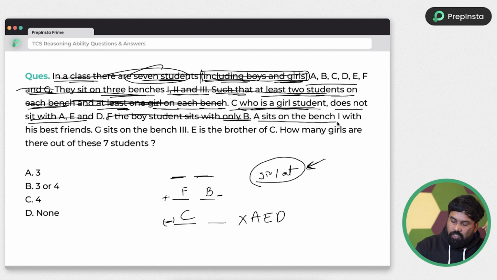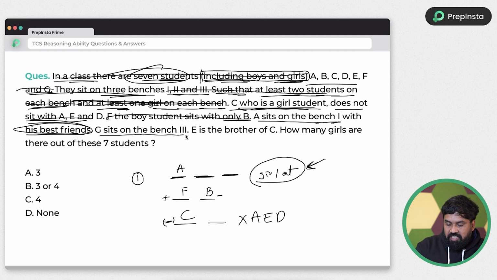A sits on bench 1. Okay, luckily whatever we arranged, it's a coincidence. So this is bench 1. So A is sitting on bench 1 with his best friends. Guys, just remember here, if A were sitting with only one person, they would say A sits with his best friend. But they said best friends. What is meant by best friends? Definitely two other persons were there with A. This is what you need to remember.